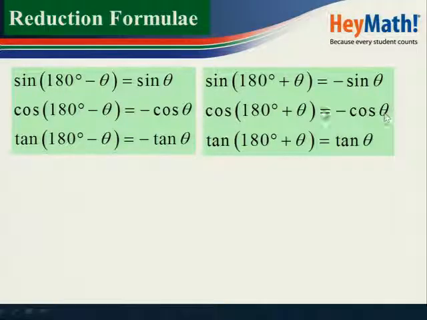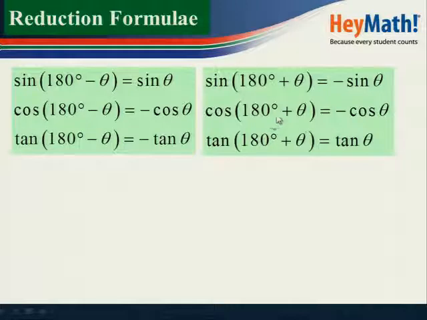Let's check 180 degrees plus theta. The most important thing is, in which quadrant does 180 degrees plus theta lie? It lies in the third quadrant. So according to the cast diagram, in the third quadrant, tangent is positive. That's why you've got positive tan theta there.